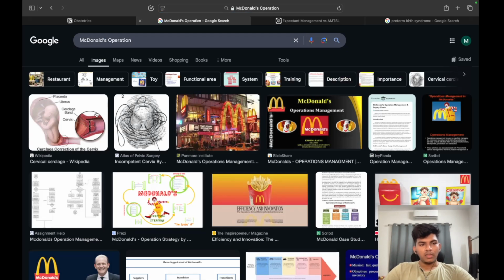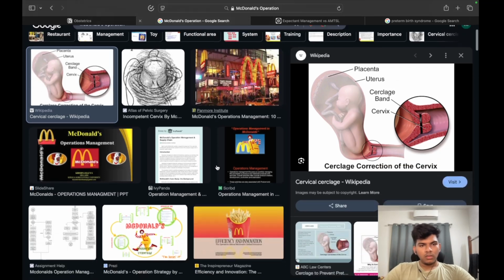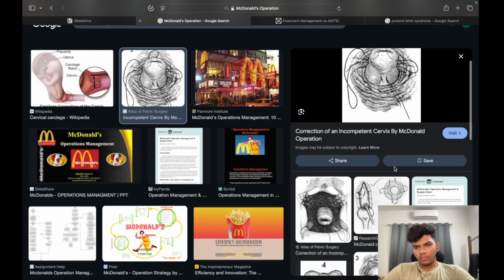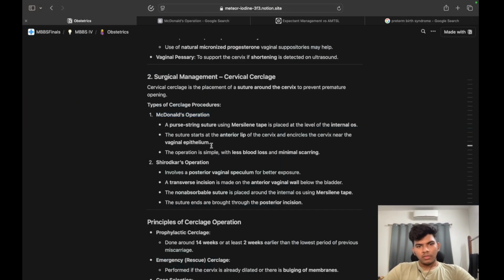So, let us look at the image. Yeah, so this is the one. And finally, the vaginal epithelium is also covered, it is covering near the vaginal epithelium, and it starts at the anterior lip of the cervix.